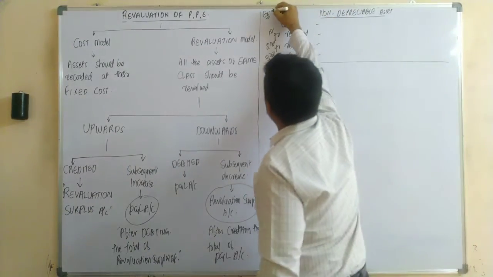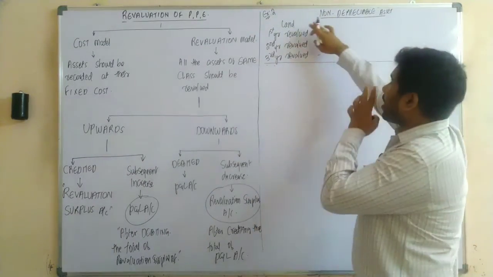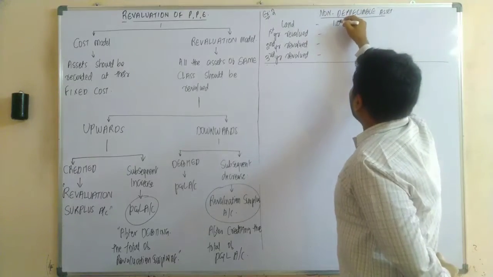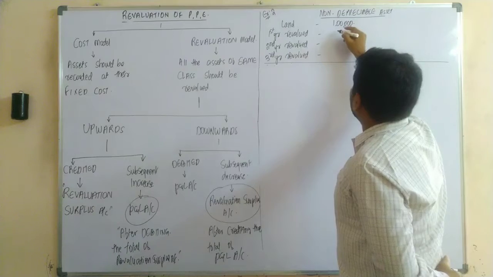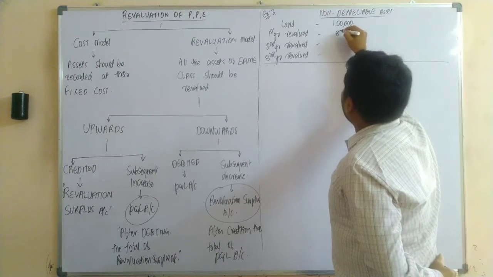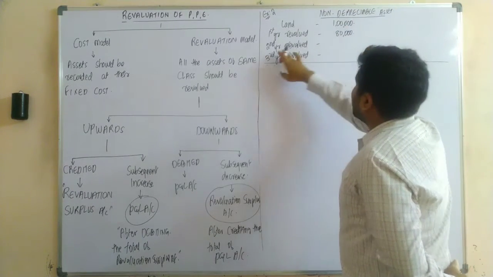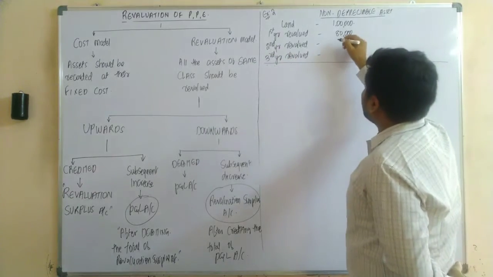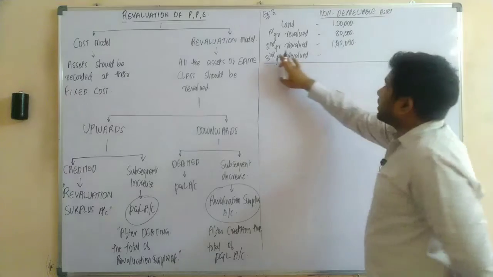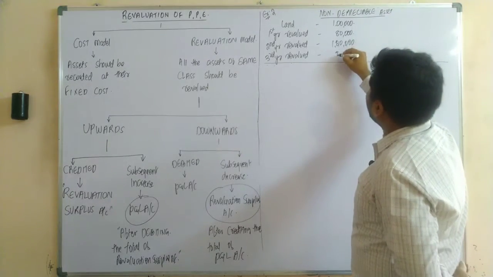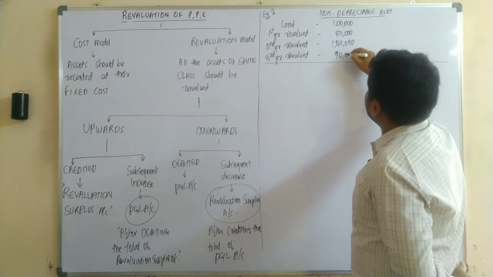So let us assume your asset or land value was 1 lakh rupees. And in the first year, the land was revalued at 80,000 rupees. In the second year, the asset was revalued at 1,20,000 rupees. And in the third year, the asset was revalued at 90,000 rupees.